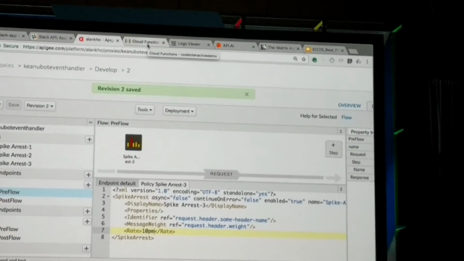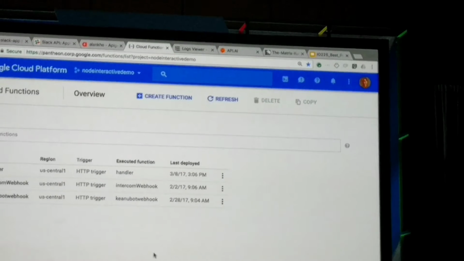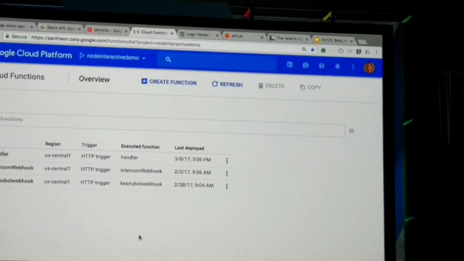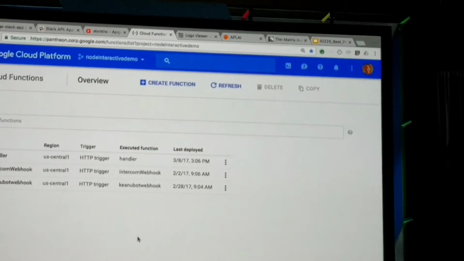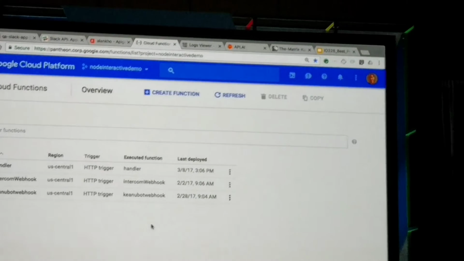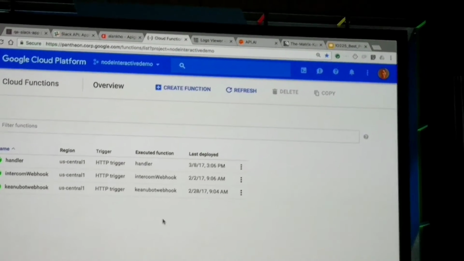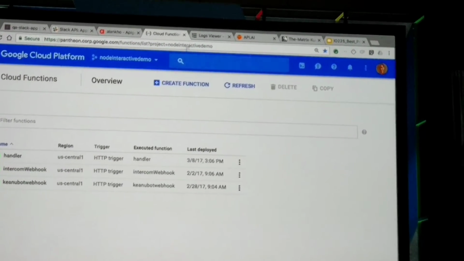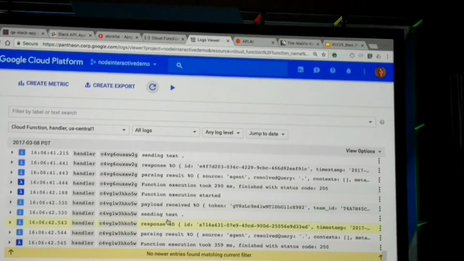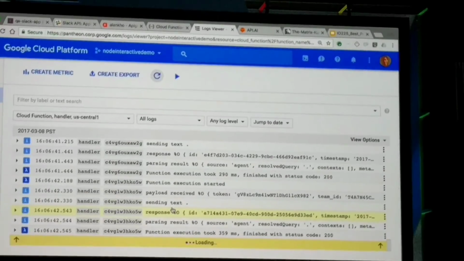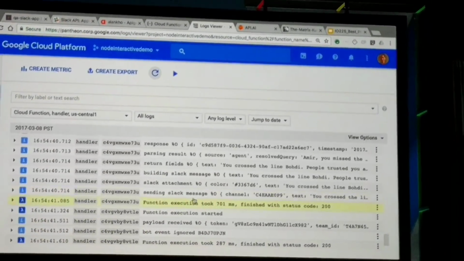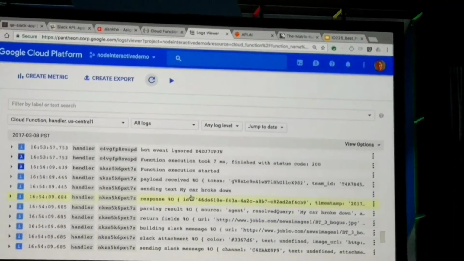While that's happening, I'm going to show you Cloud Functions. This is the console. Any Cloud Functions you deploy will show up here. You can literally have hundreds of functions. That's the great thing about this. And you're not going to be charged for the functions that are not running, right? It will be spun up on demand. And we could take a look at the logs. All Cloud Functions by default have a logger built in. And you can see here the last message that was coming through.